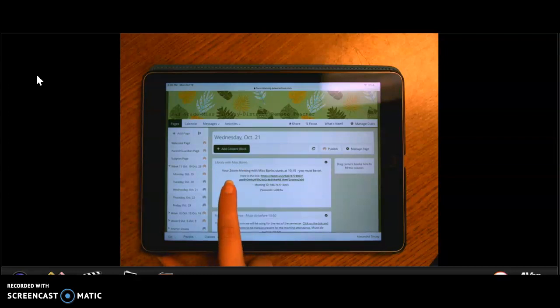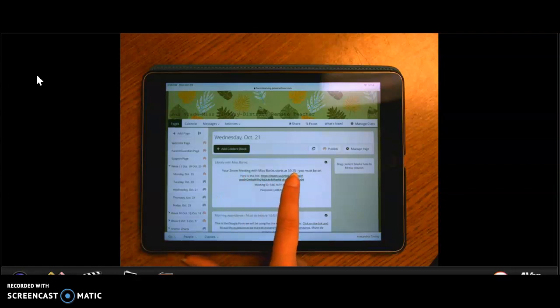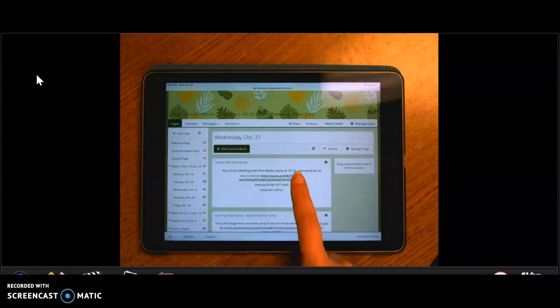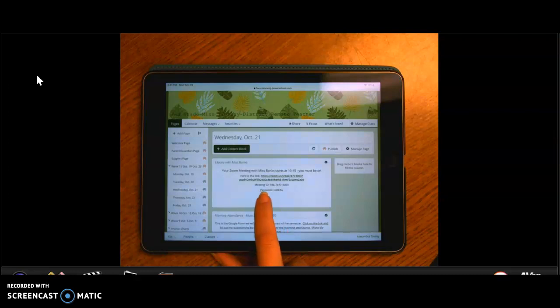You will click, it says right here, your Zoom meeting with Miss Banks starts at 10:15. You must be on. So here is the link. So all you need to do is press that green link right there or go to zoom.us and enter your meeting ID and your passcode. So the only thing you need to do is go to Wednesday each week and you will see your library Zoom link.